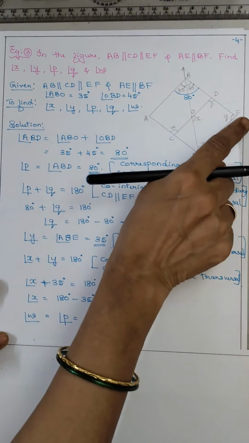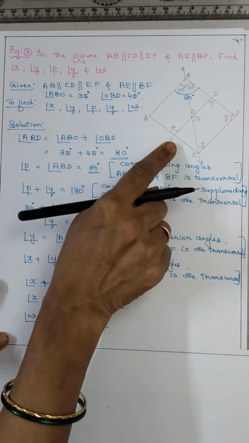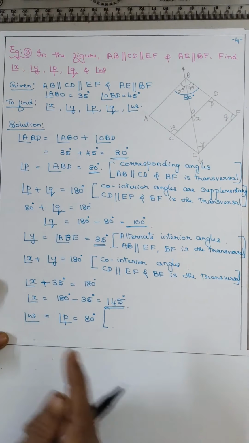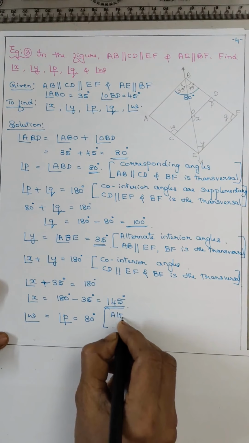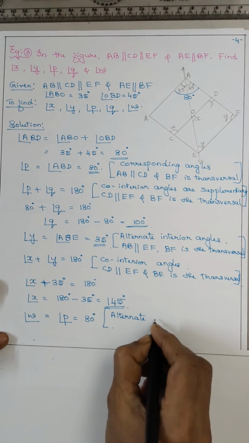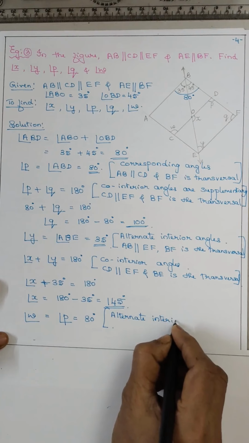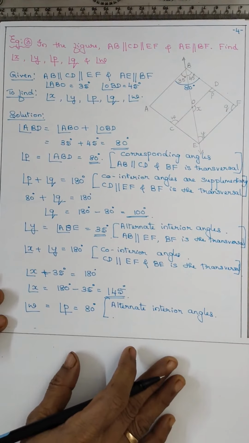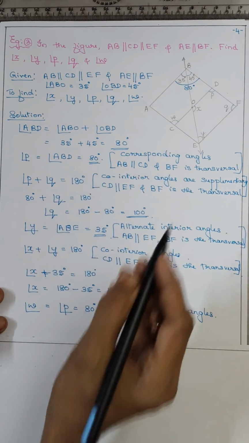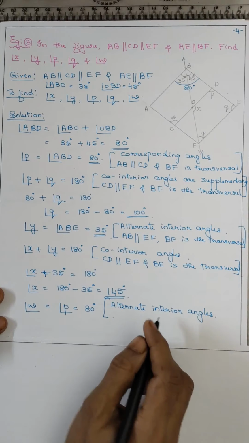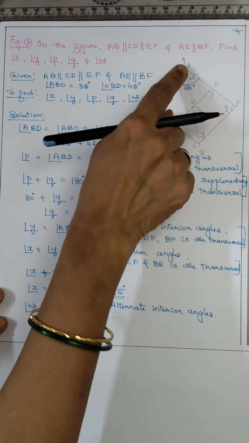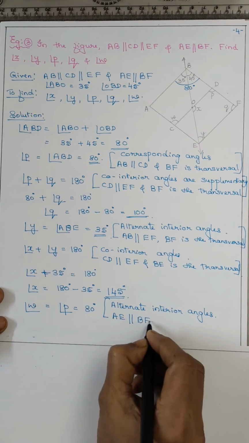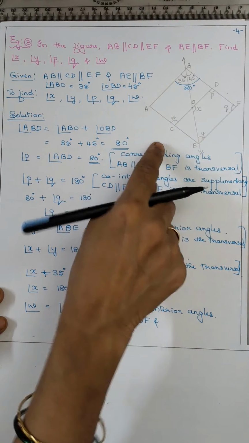Did you get the formation? FD, DC and CA, Z formation. Alternate interior angles, right? Which are the parallel lines? AE parallel to BF, and which is the transversal? CD.